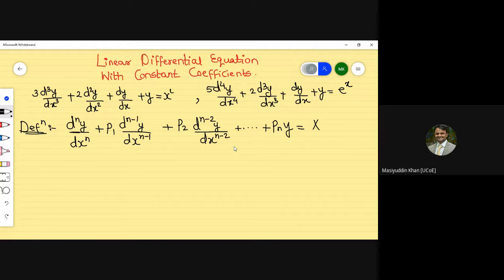Hope I'm clear about what exactly we perform here and what the differential equation is. So this is equal to capital X.